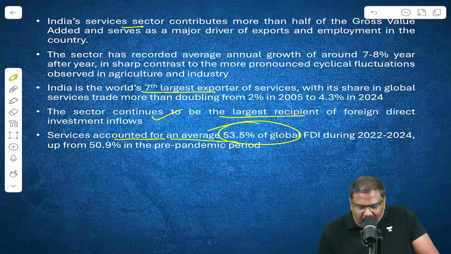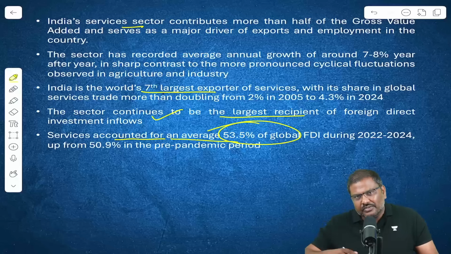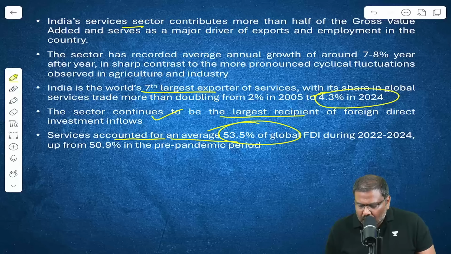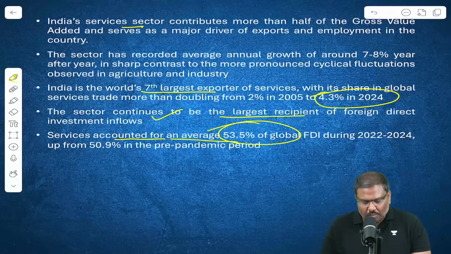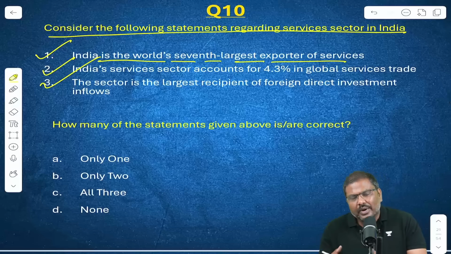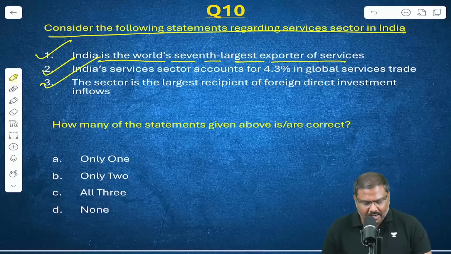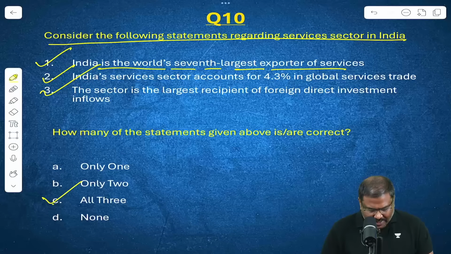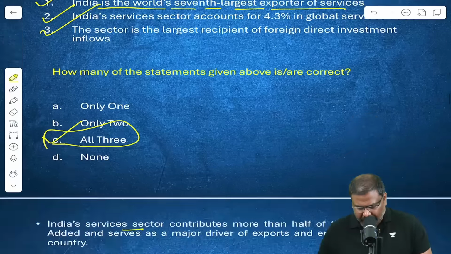India is the 7th largest exporter of services in the global market. As a part of global trade, India's service exports account for 4.3% of global trade. Now, when you look at all of these statements and look at the statements given in question number 10, you will realize that all the three statements are correct. The right option is option C, all the three.